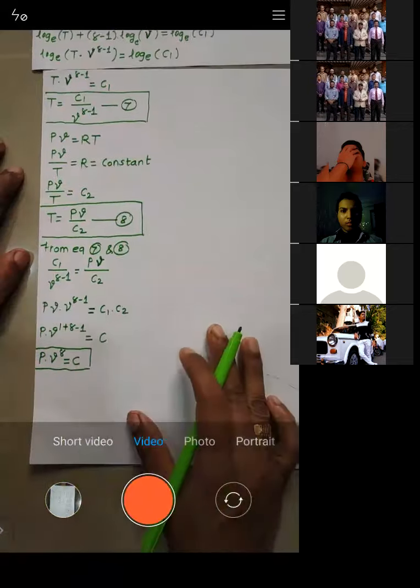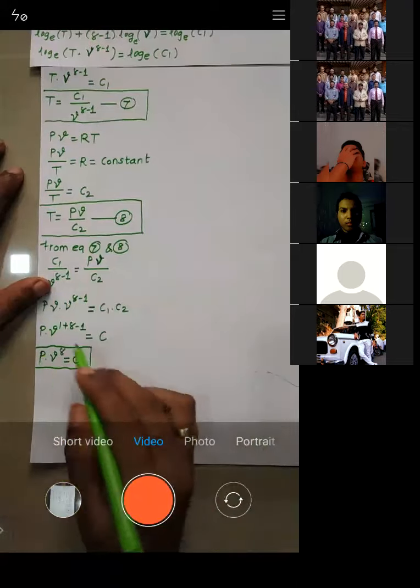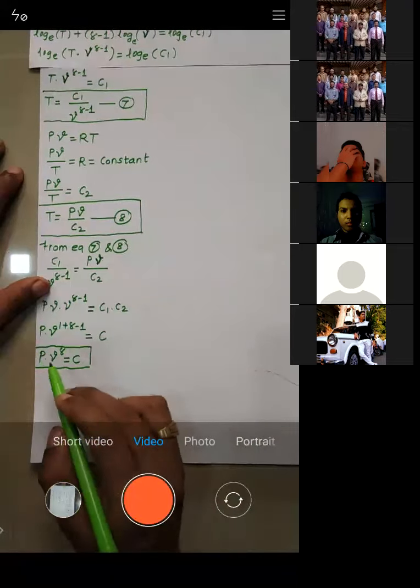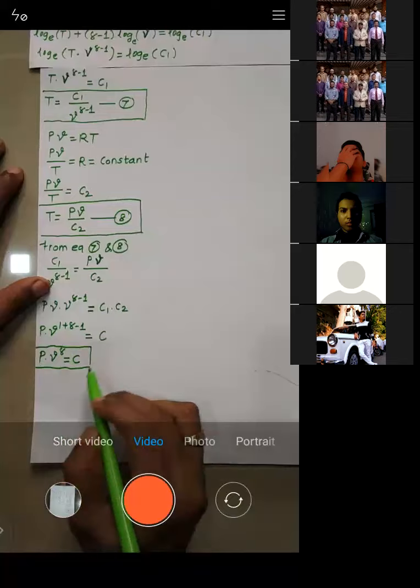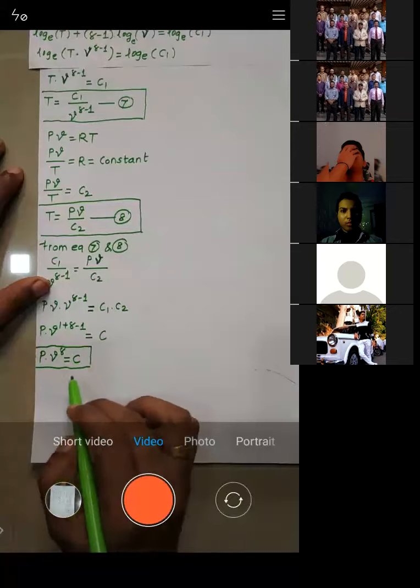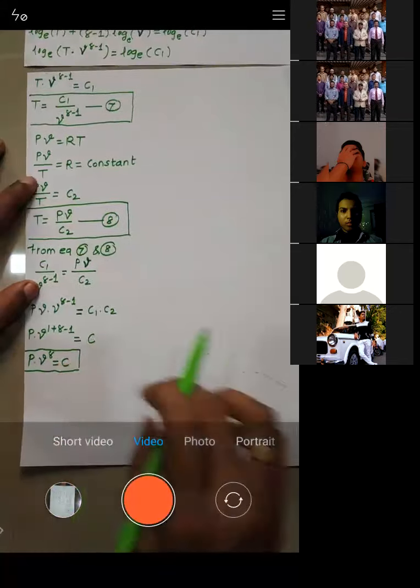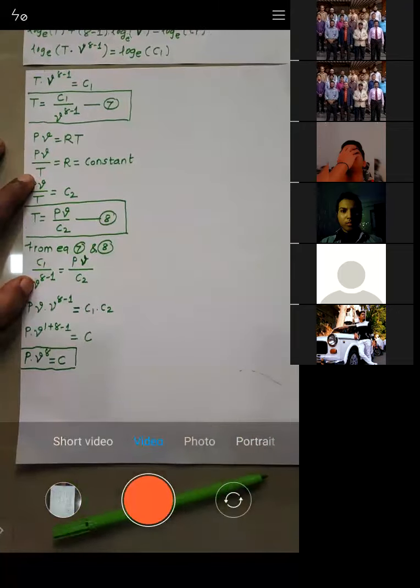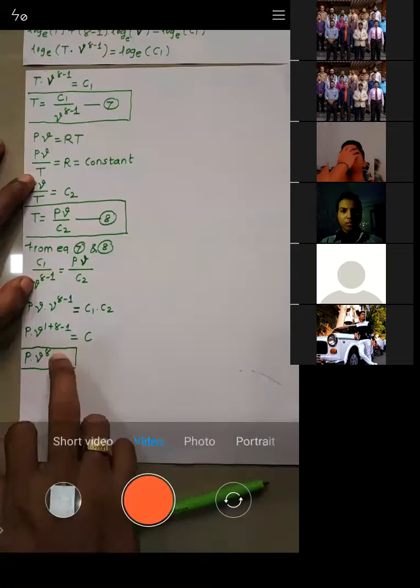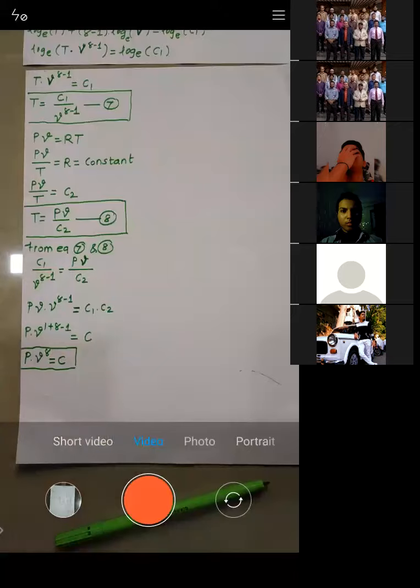Is it okay? So what have we got? Basically, we got the equation for the adiabatic process, and that is PV raised to power gamma is equal to C. This is the equation for the adiabatic process.